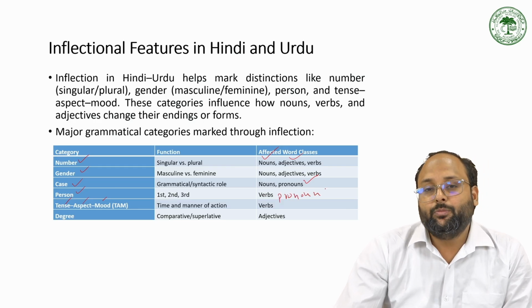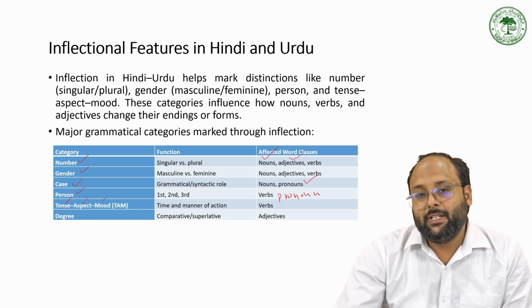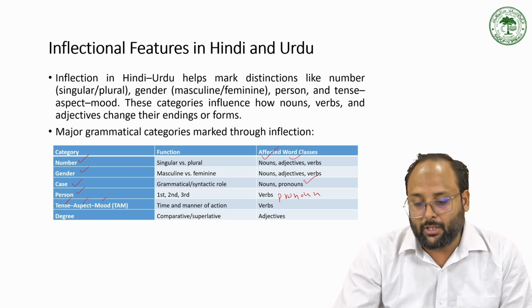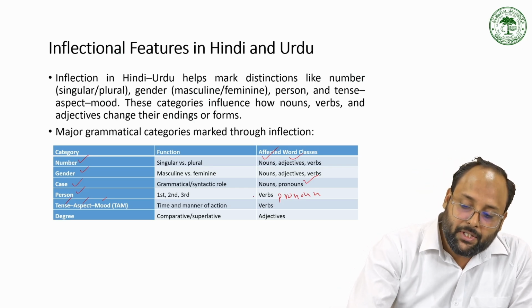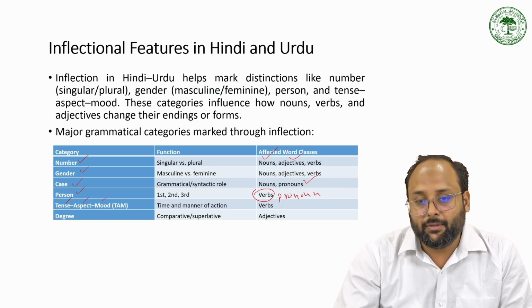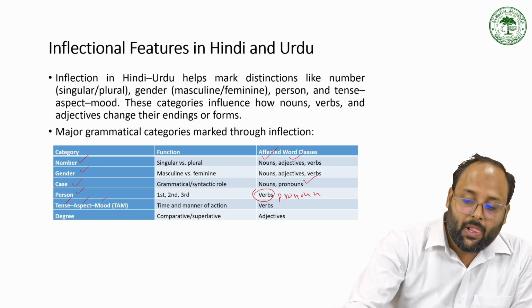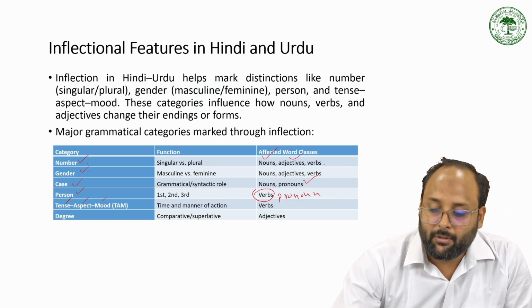And person also goes with the noun also. So nouns are basically third person. So that also goes with the noun. But we have the change in verb, meaning the agreement in the verb and the inflection in the verb also, due to the number, gender, case, and person. That's why we put the verbs also here.